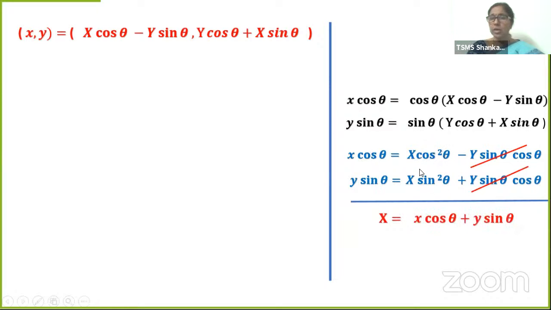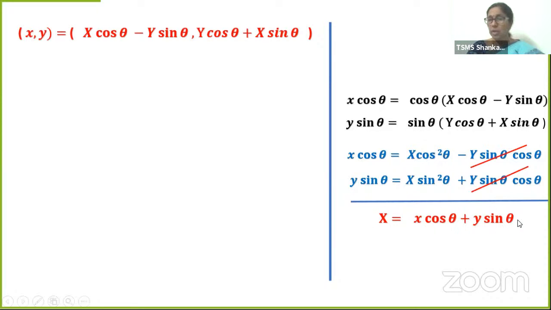Then when I am adding this, what do I get? X into cos square theta plus sin square theta. X cos square theta plus x sin square theta. What is that? X into cos square theta plus sin square theta. Do you remember what cos square theta plus sin square theta is? The first identity that you learned in class 10. It is equal to 1. So x into 1 is x. Capital X is equal to x cos theta plus y sin theta.